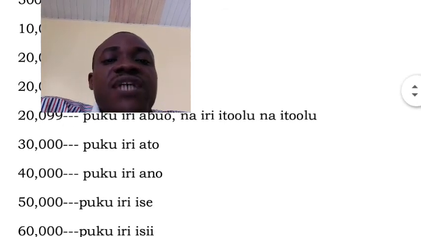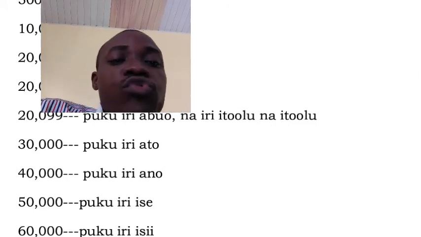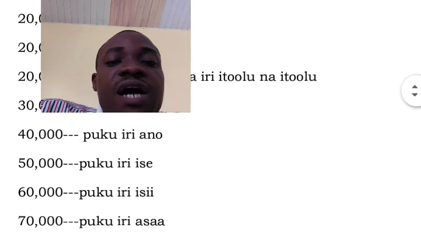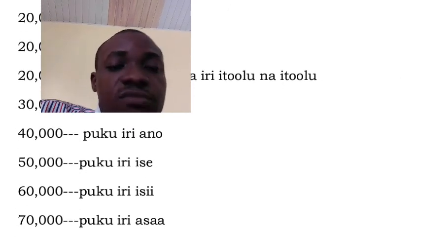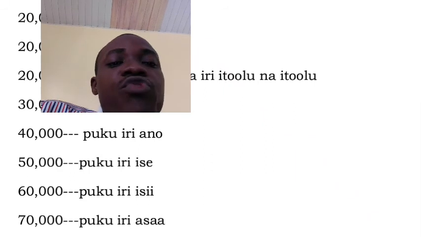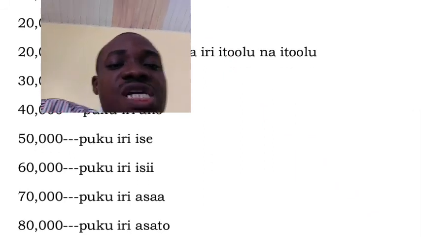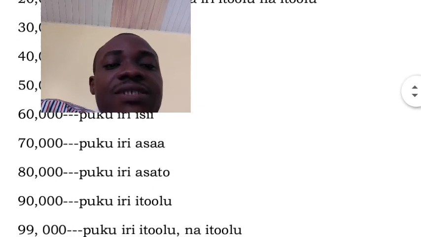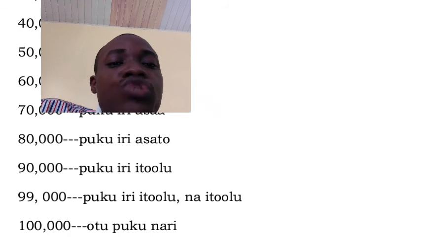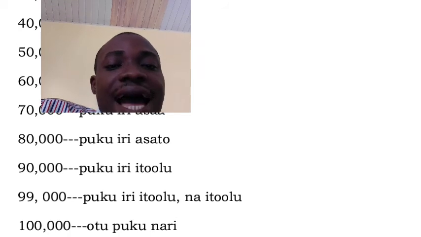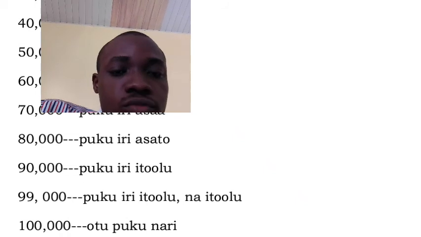We now have 30,000, which is puku iri atọ, 40,000 puku iri anọ, 50,000 puku iri ise, 60,000 puku iri isii, 70,000 puku iri asaa, 80,000 puku iri asatọ, 90,000 puku iri itoolu, 99,000 puku iri itoolu na itoolu.